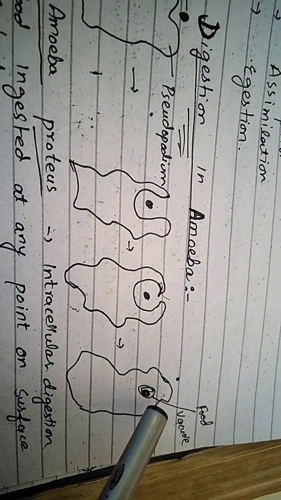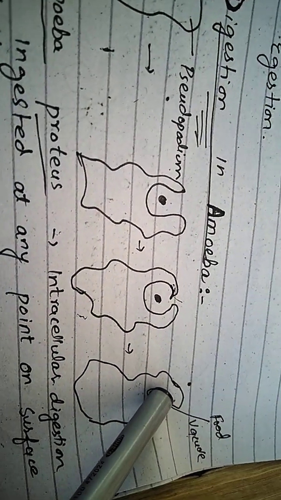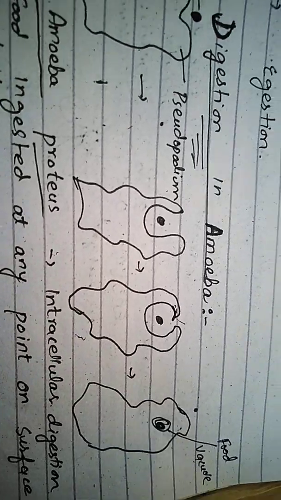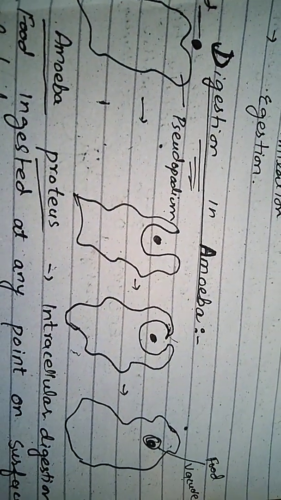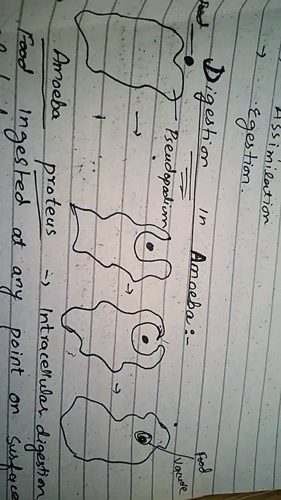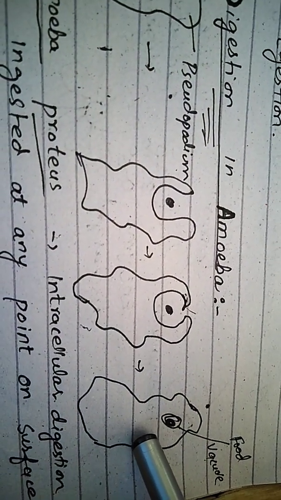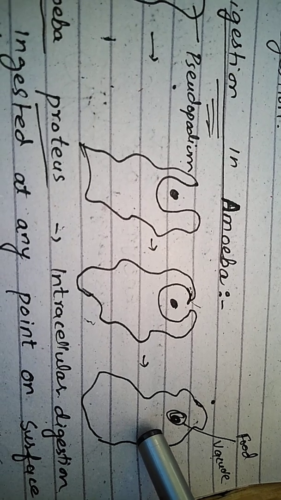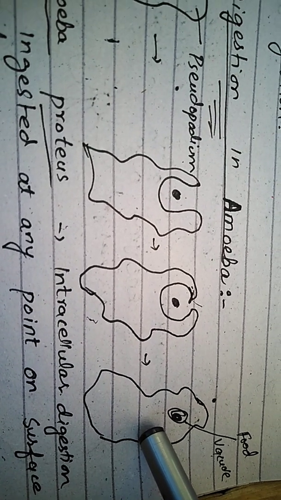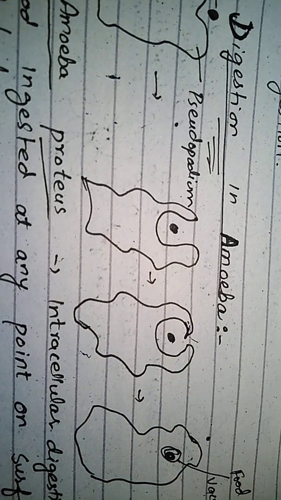First it grows smaller, then it grows larger, and lysosomes combine with it. Lysosomes are organelles present in the animal body which contain hydrolytic enzymes. These are the main enzymes responsible for the breakdown of substances in the presence of water. Hydrolytic enzymes are responsible for the breakdown of the substances.